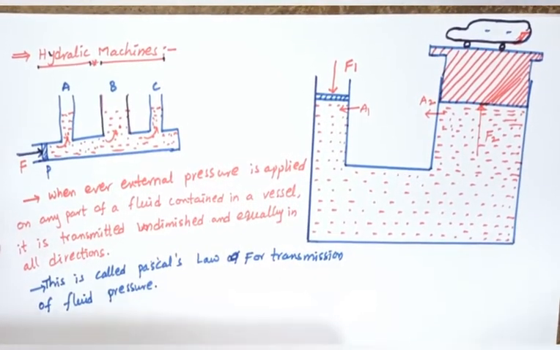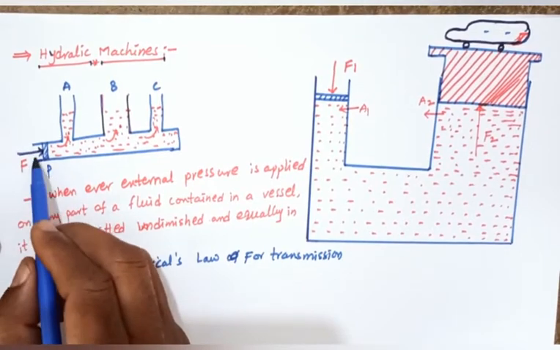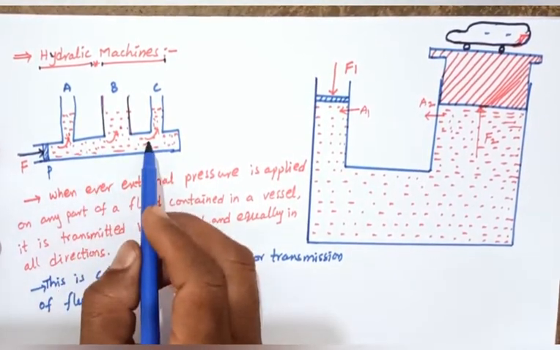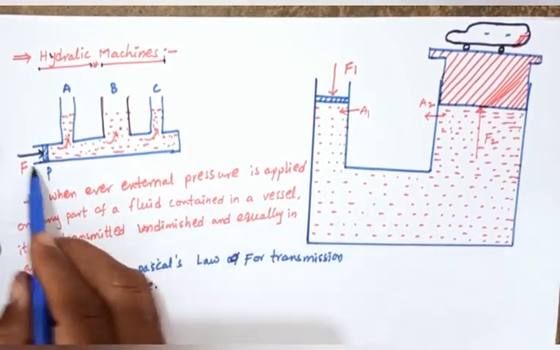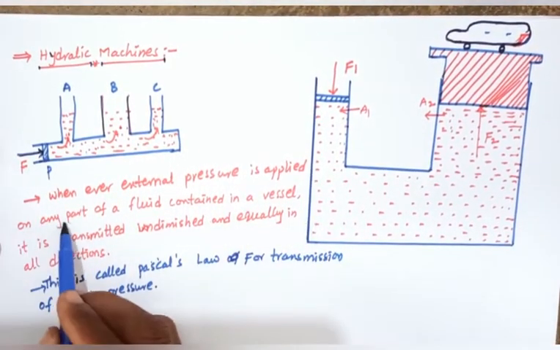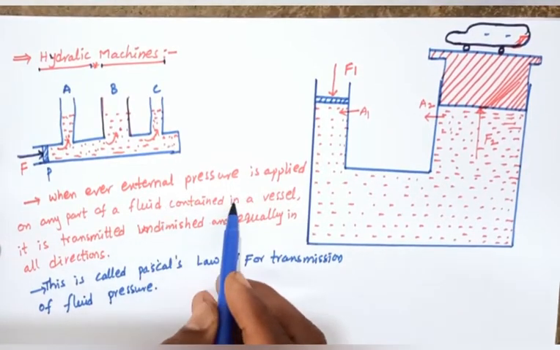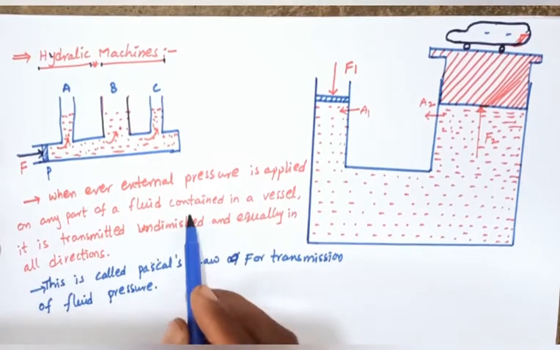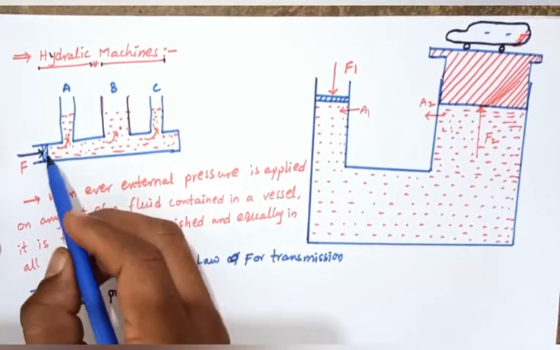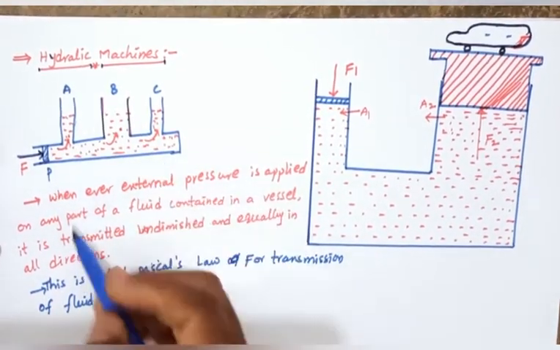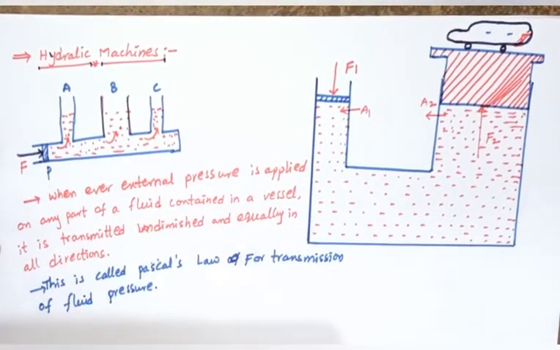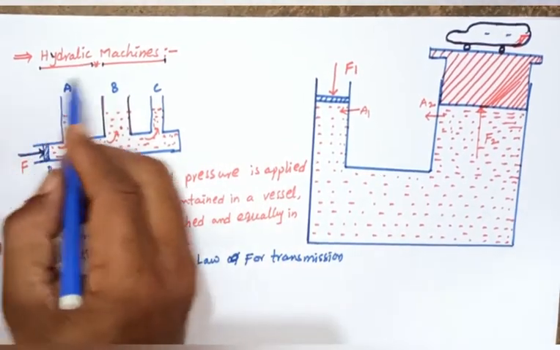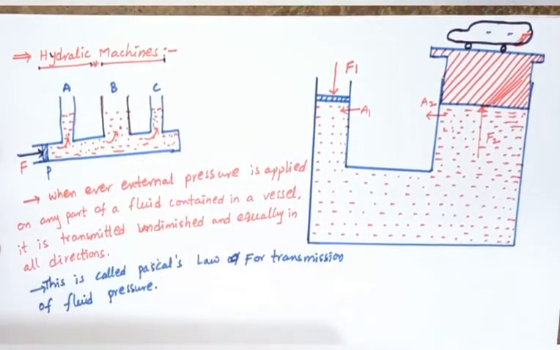Whatever pressure is applied on this fluid, whenever external pressure is applied on any part of a fluid contained in a vessel, it is transmitted undiminished and equally in all directions. The same pressure is applied. So this is the mechanism, the principle of hydraulic machines.